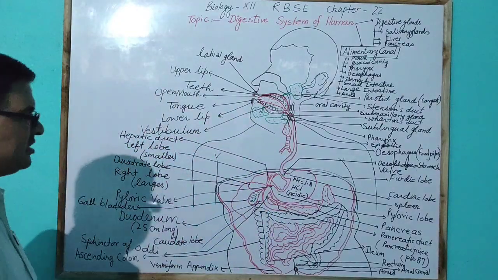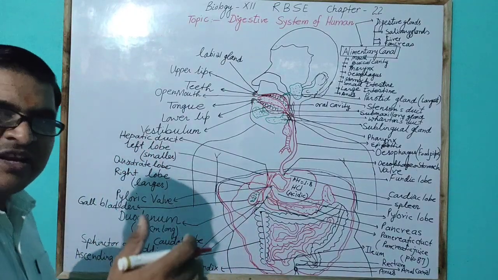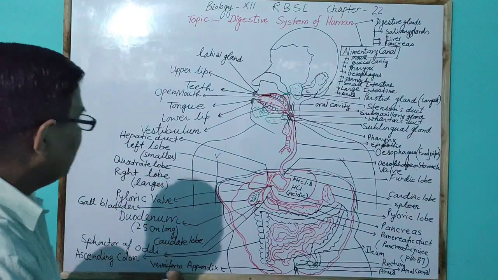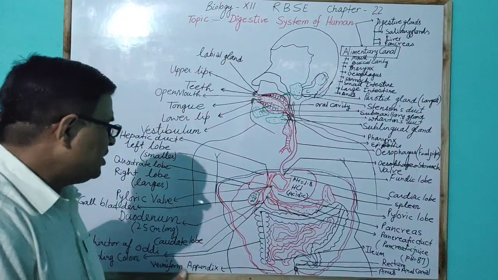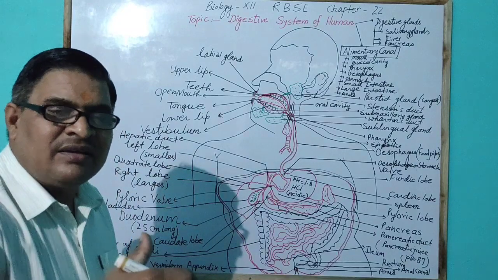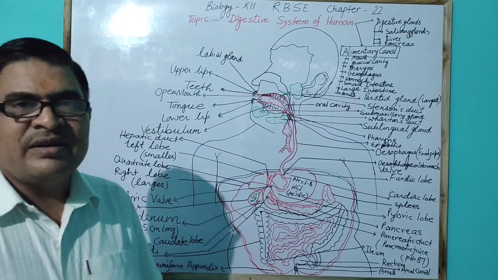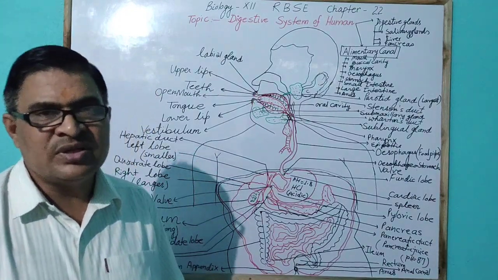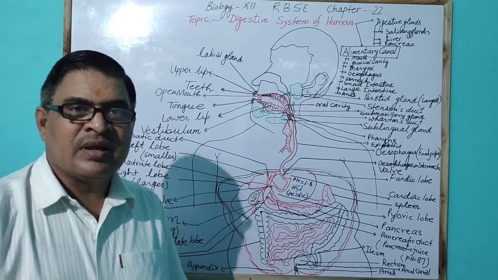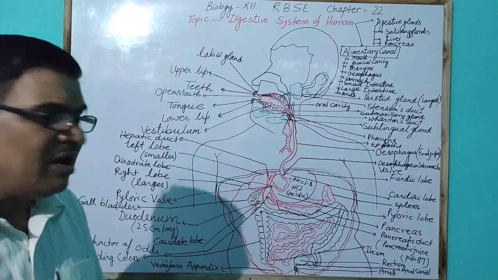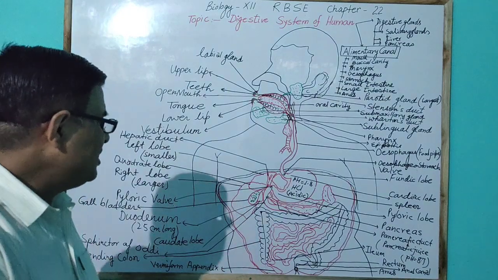After digestion, food enters the duodenum with the help of the pyloric valve, which prevents backward entry, and food reaches the duodenum step by step, as the pyloric valve opens to one side. Here in the duodenum, the medium changes. The medium becomes alkaline due to pancreatic juice from the pancreas and bile juice from the gallbladder, which is a part of the liver. The gallbladder is present deep in the liver.